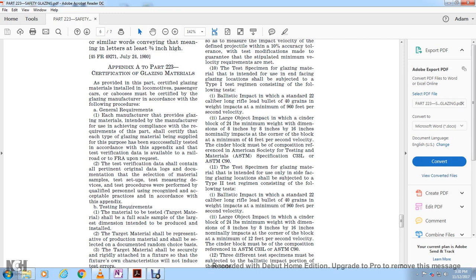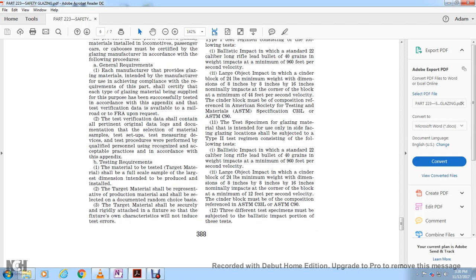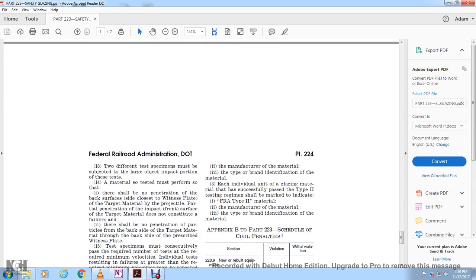Large object impact, in which a cinder block of 24 pounds minimum weight, with nominal dimensions of 8 inches by 8 inches by 12 inches, impacts with the corner of the block at a minimum of 12 feet per second velocity. The block must have the composition referenced in ASTM C33 and ASTM C90. Three different test specimens must be subject to the ballistic impact portion of these tests. Two different test specimens must be subject to the large object impact portion of the tests.